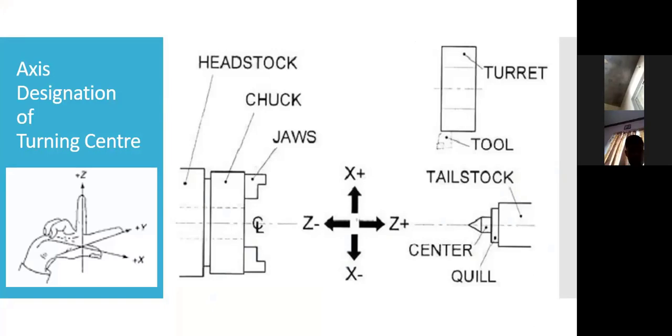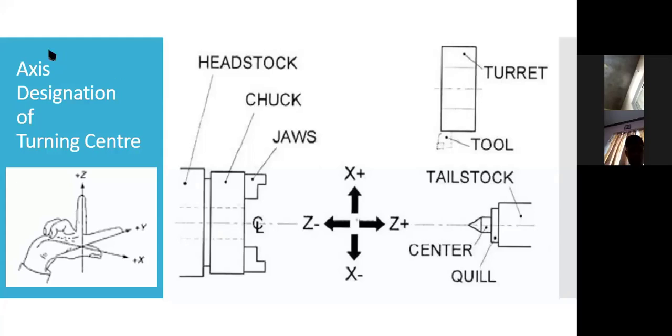When the tool is away from the workpiece and we have to bring the tool nearer to the workpiece, we normally use the rapid option to bring the tool down from a far position to the nearest position to the workpiece, so that we can save time. If we are giving a specific feed rate, then it will take 1-2 minutes to reach down nearby the workpiece. Okay.